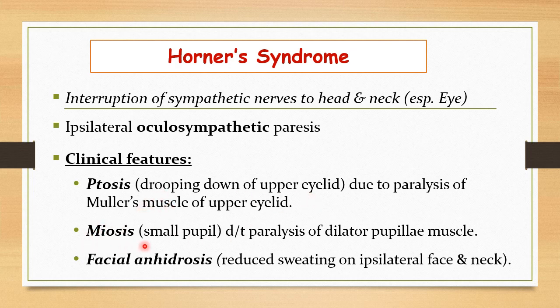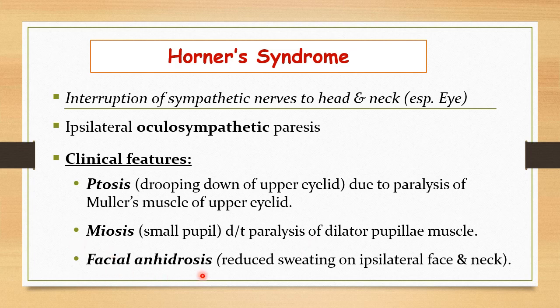Then the second feature is miosis. Miosis means a constricted pupil or a small pupil, and that is because of paralysis of the dilator pupillae muscle. Now you know the two muscles supplying the pupil, concerned with the pupillary action, are the dilator and the constrictor. The dilator pupillae muscle is supplied by the sympathetic part, while the constrictor pupillae muscle is supplied by the parasympathetic. So here there is a defect in the sympathetic portion, so the dilator pupillae muscle will be paralyzed. And because the parasympathetic is normal, the unopposed action of the parasympathetic system will cause stimulation of the pupillae constrictor. So the pupil will become constricted, and there will be miosis.